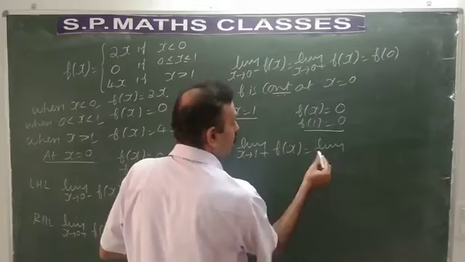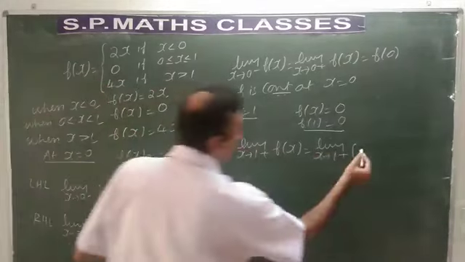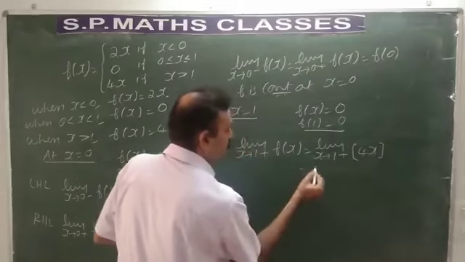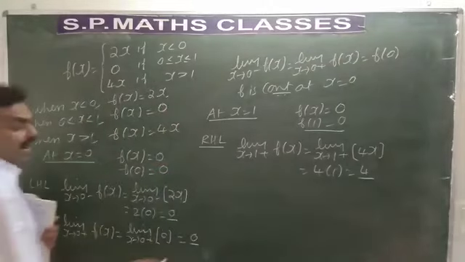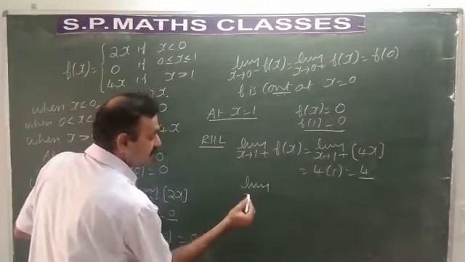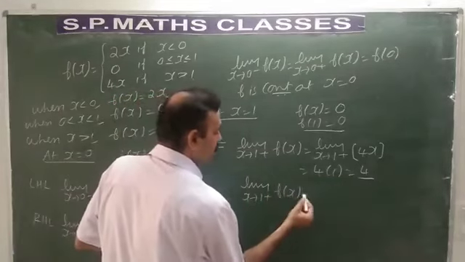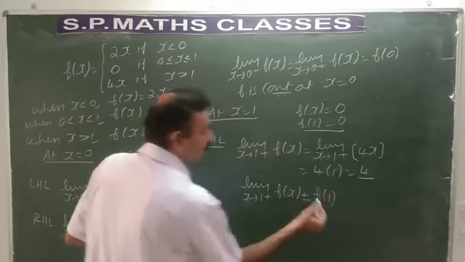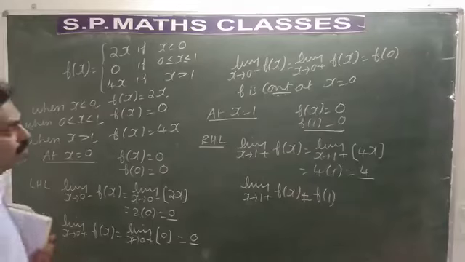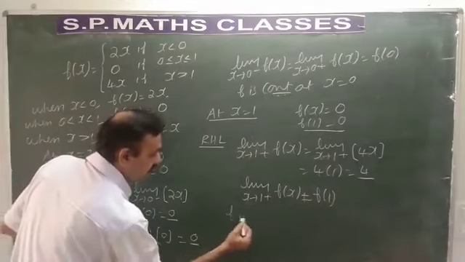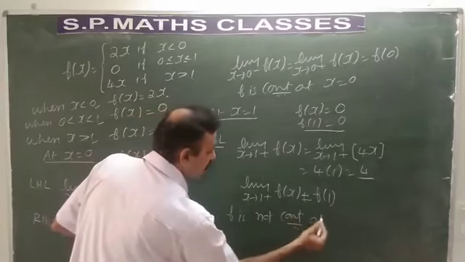Limit as x tends to 1 plus means greater than 1. For greater than 1 the function defined is 4x. So what happens when you apply the limits? 4 into 1 is equal to 4. So I conclude limit as x tends to 1 plus f of x is not equal to f of 1. The right hand limit is 4, but at x is equal to 1, f of 1 is 0. What is your conclusion? F is discontinuous, or not continuous, at x is equal to 1.